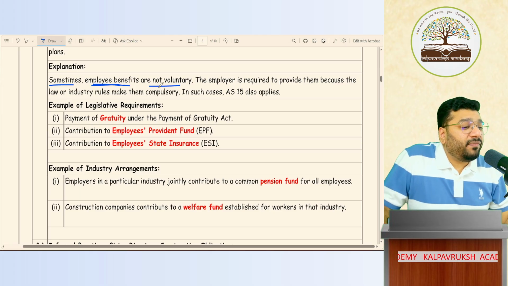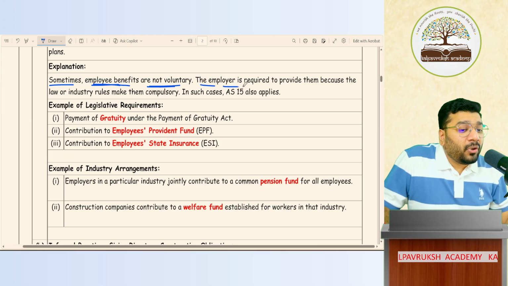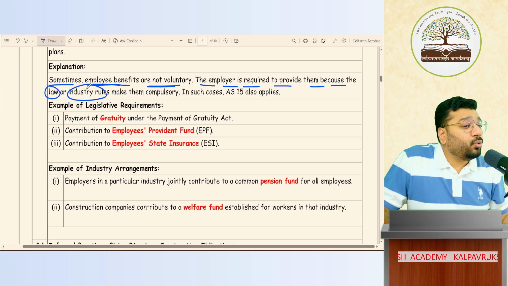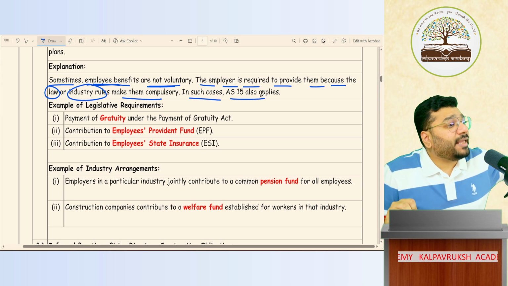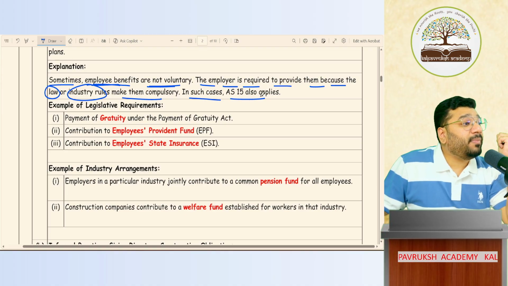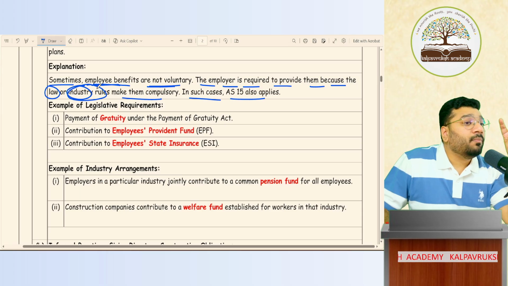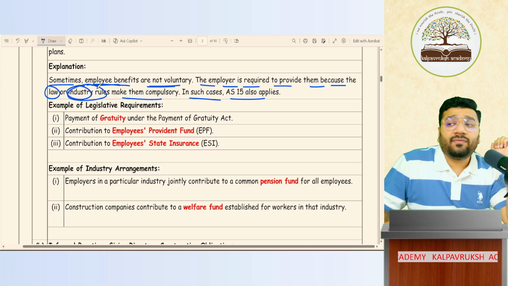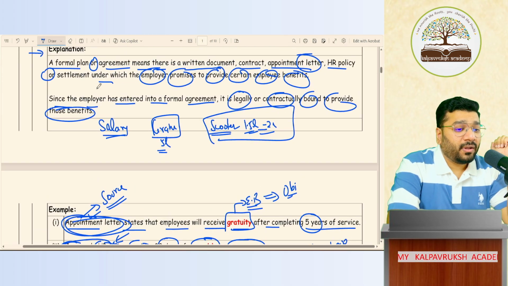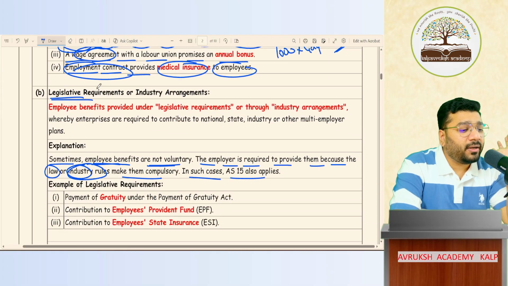Sometimes the employee benefits are not paid voluntarily. They are paid under compulsion. The employer is required to provide them because of the law or an industry rule which makes them compulsory. In such cases, AS 15 also applies to them. So what is the source of triggering of the employee benefit? Law or industry rules. Both put together are called legislative requirement, legislative applicability. Got it, not got it?